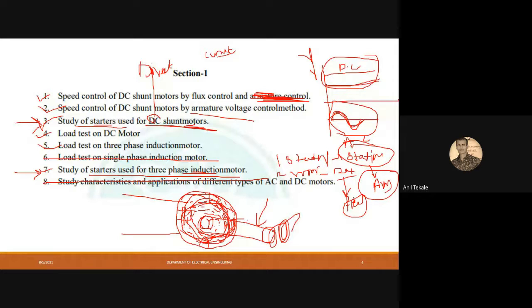So what will be the statement? Let me explain that statement. You can write it down also. In a viva, it can be asked to you. This statement is Faraday's law of electromagnetic induction.